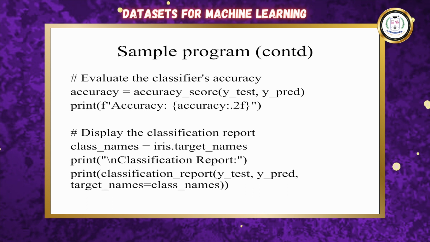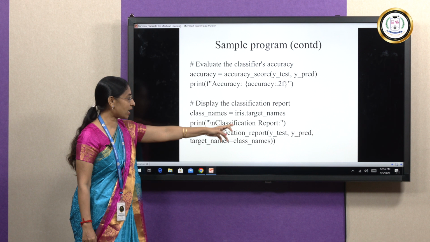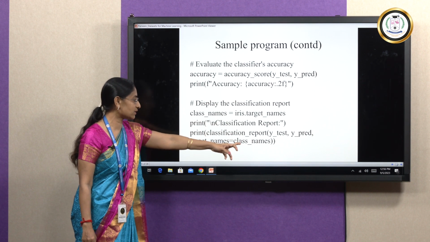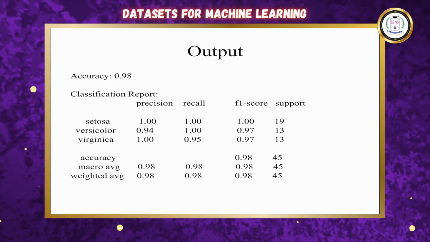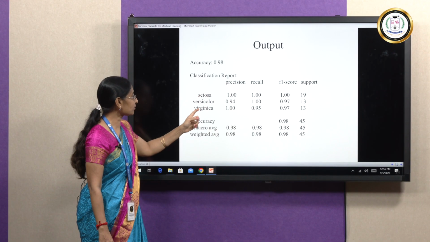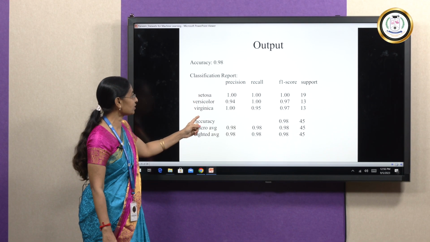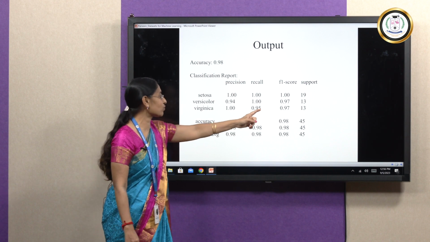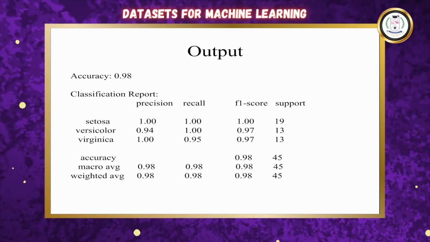Evaluate the classifier's accuracy. Accuracy is very important, and we finally display the classification report for the different types of target names, and also we specify whether the test or the prediction. This is the output of that particular sample program, where I am getting an accuracy of 98%. The classification report gives me Setosa, Versicolor and Virginica, precision, recall, F1 score and support, as well as the accuracy, macro average as well as the weighted average. Based on this, I get the precision or the accuracy to be 98%.